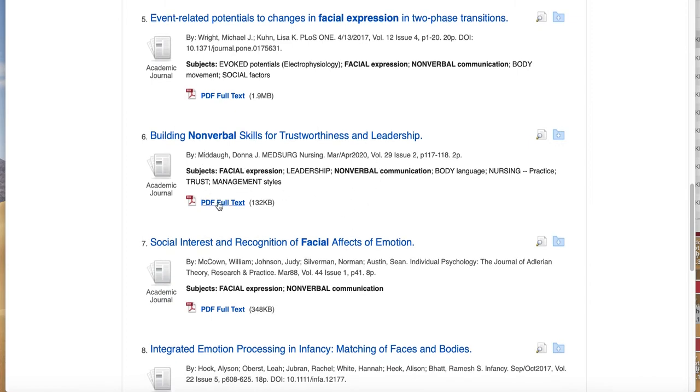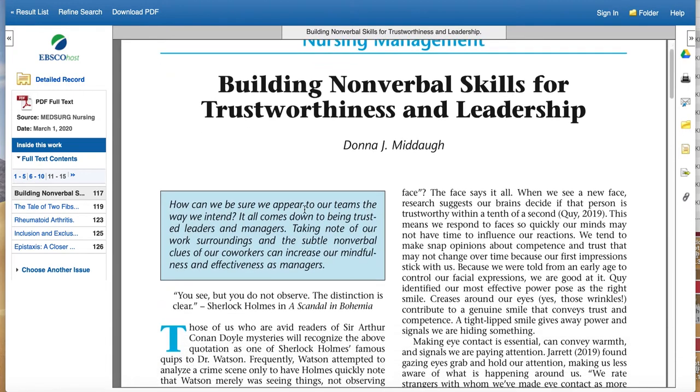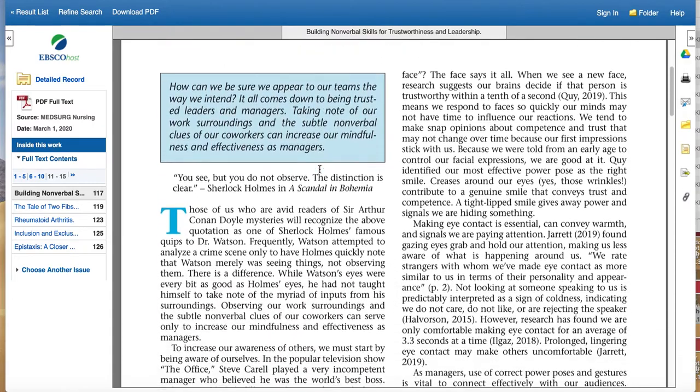So let's say I want to look at this one. I could then click on the PDF full text. And it's actually in a nursing journal, which is fine, as long as there's that communication or messaging aspect to it.